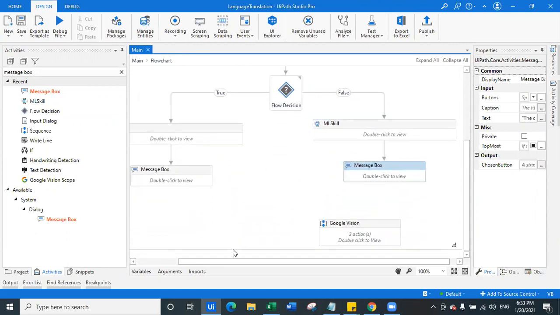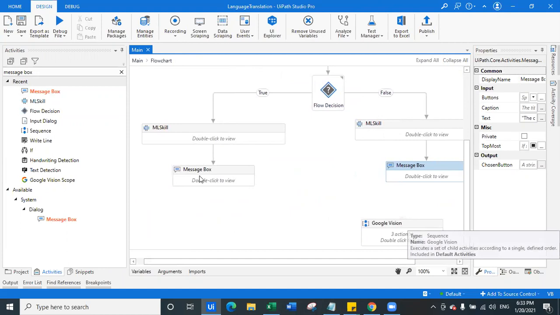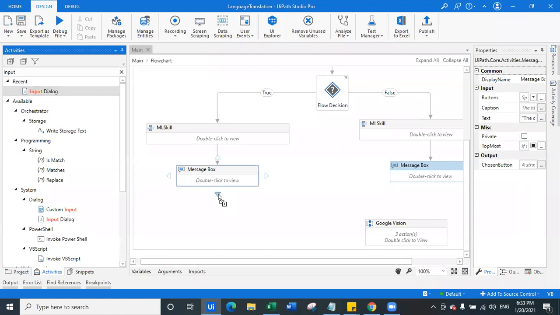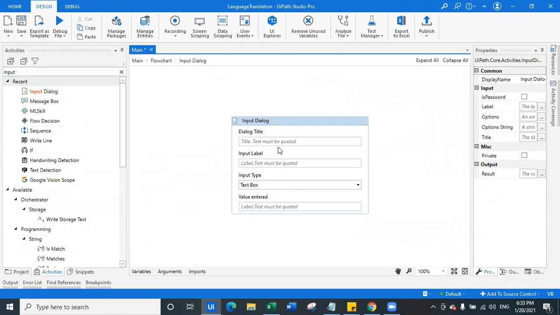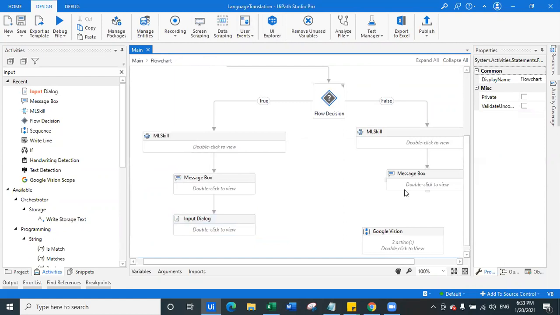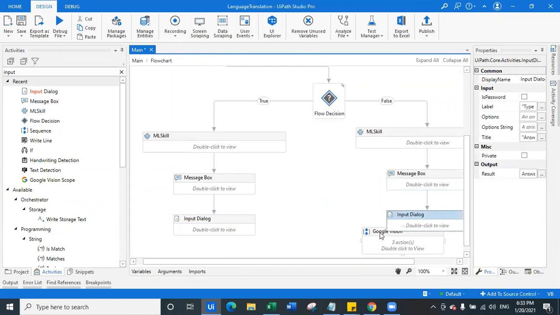Now I do not have to worry about the answer that I have to give, because what I will do is I will again put here an input dialog, this one. What I will do is simply I will say this is the answer. So type your answer in English language. Okay, and the answer is going to be, let's say, answer. That's it. Answer variable. The same activity goes here for this one too.